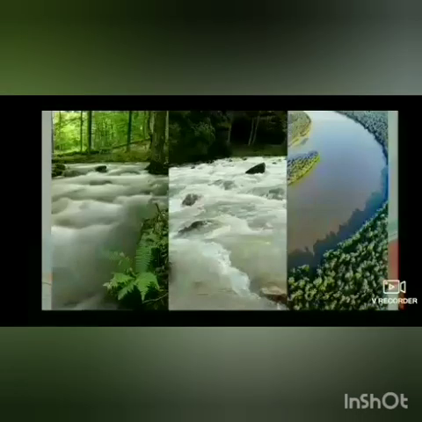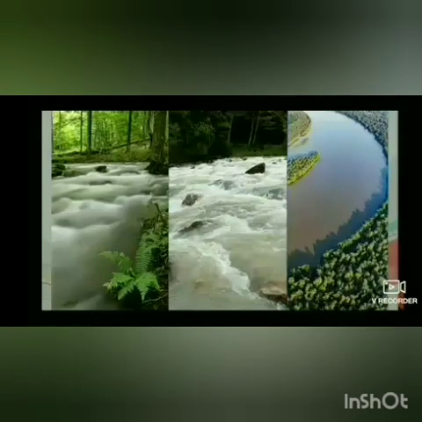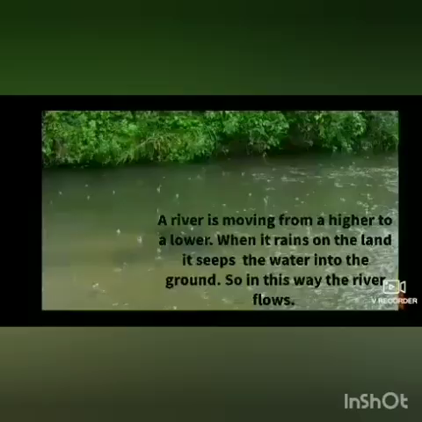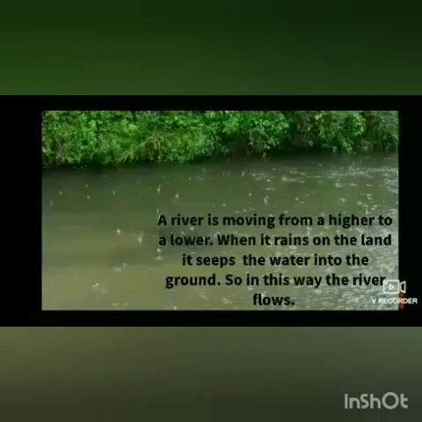These streams slowly join together to form a river. Now, how does the river flow? A river moves from a higher to a lower level. When it rains on the land, it sifts the water into the ground. In this way, the river flows.